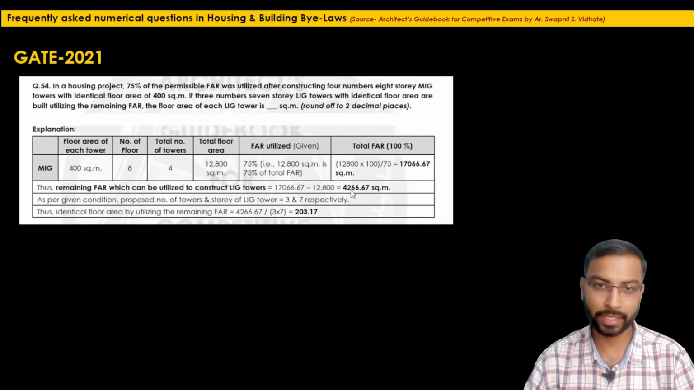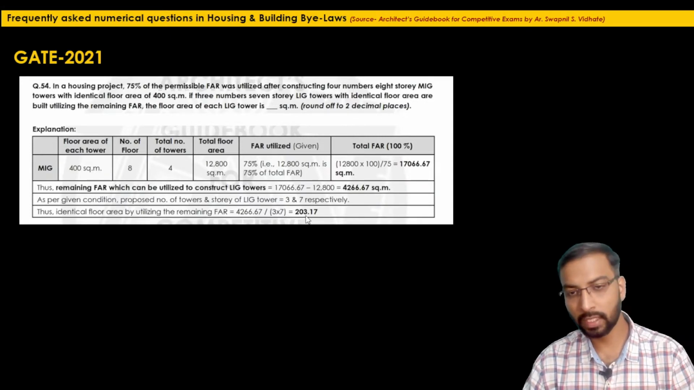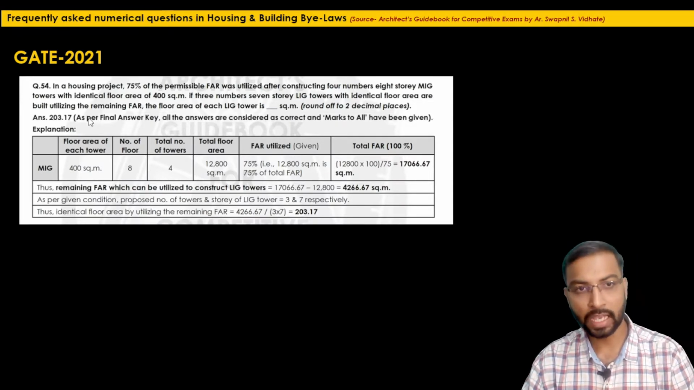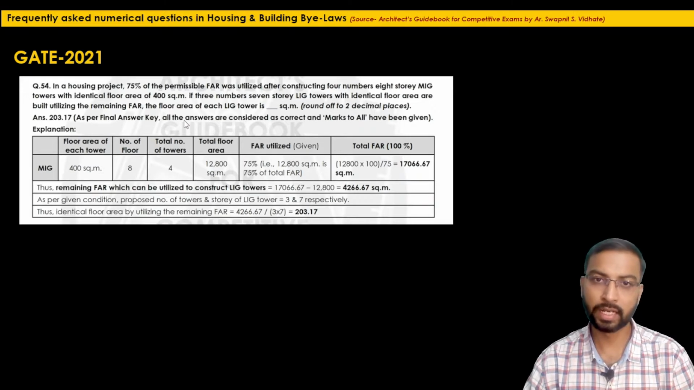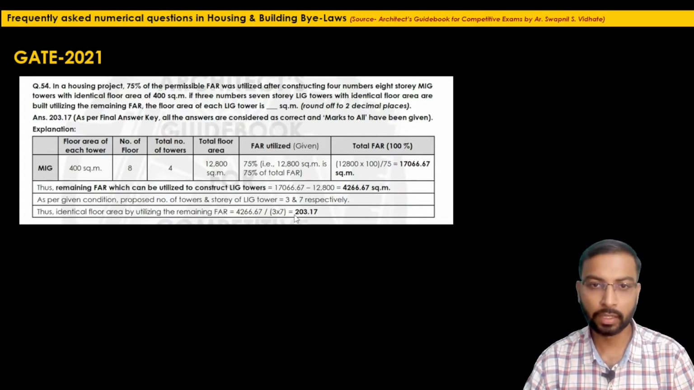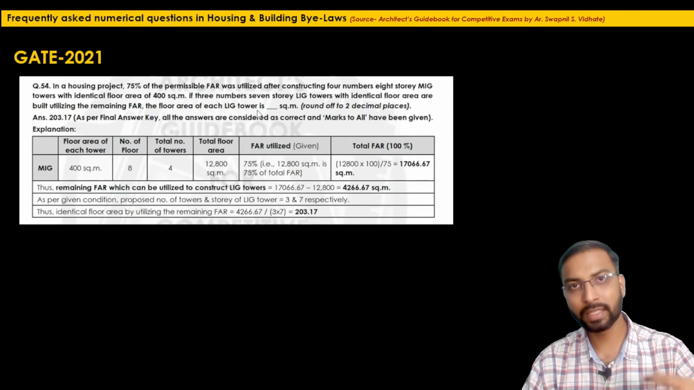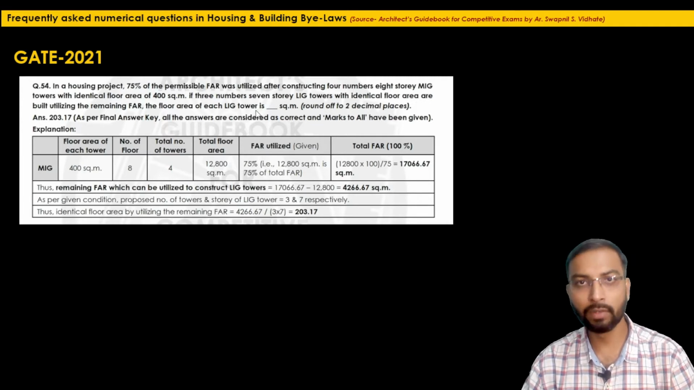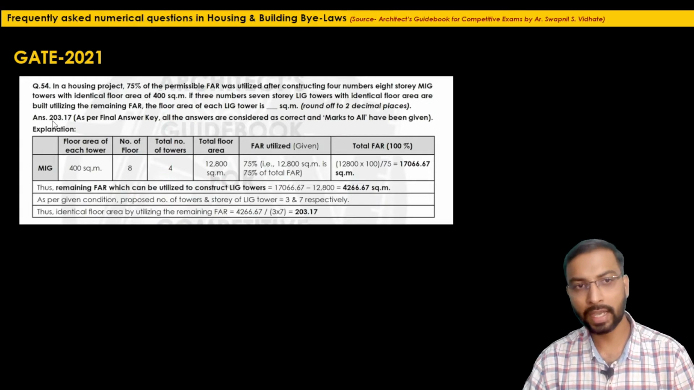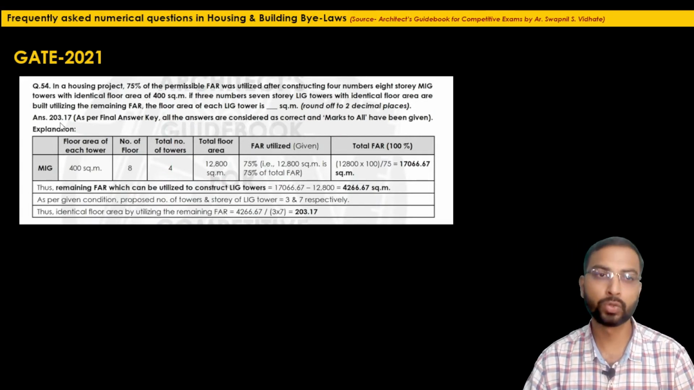Few people have challenged the key, and as per the answer key they have considered both answers as correct, and as per the final key all the answers have been considered as correct and marks given to all. As per my understanding, this should be the correct answer, 203.17, because here they are asking the floor area of each LIG tower. That means they are asking the one single floor plate of those 21 identical floors. So the answer as per me should be 203.17.